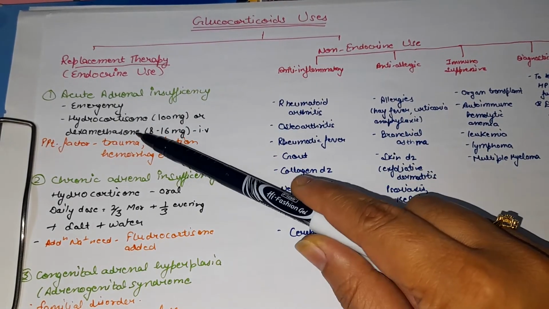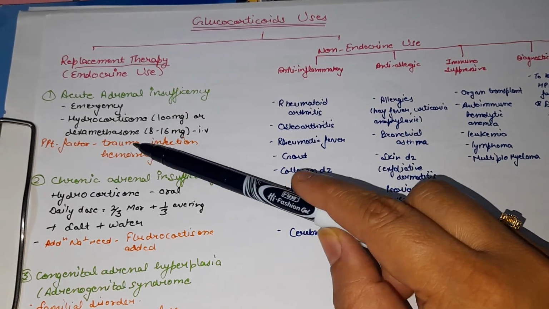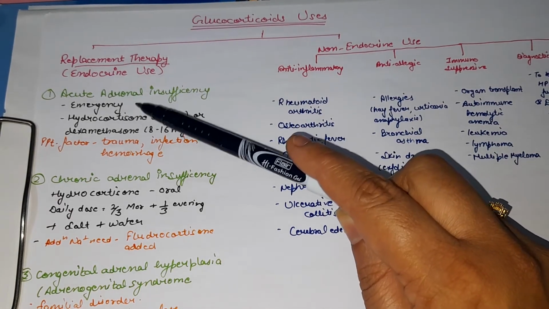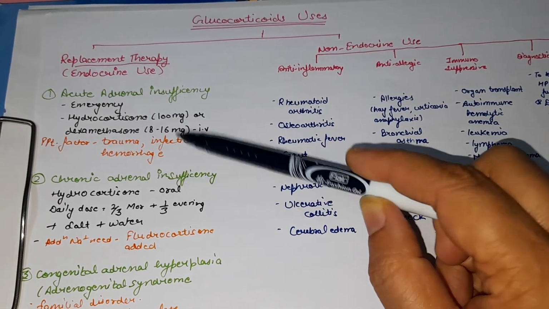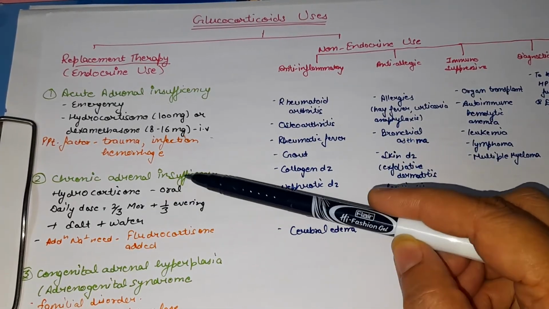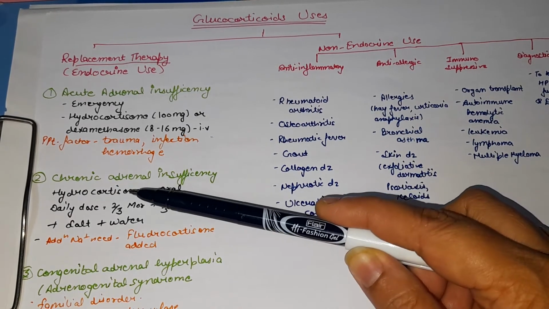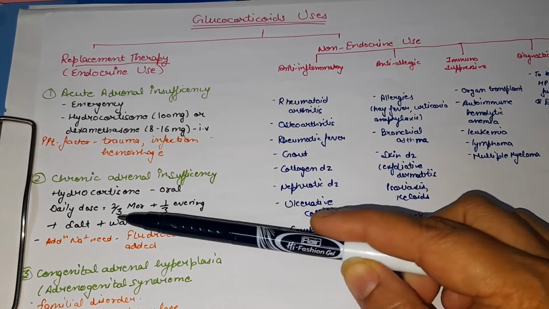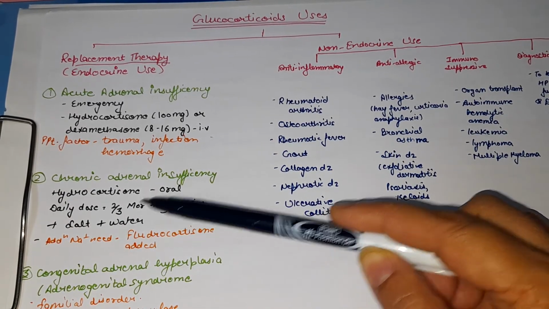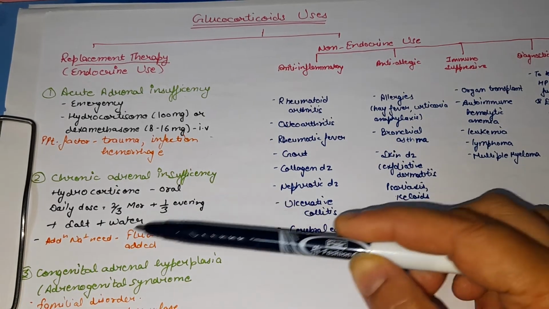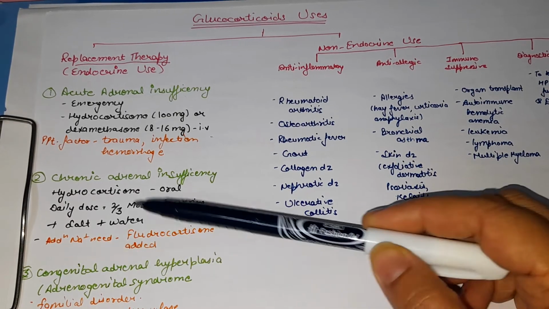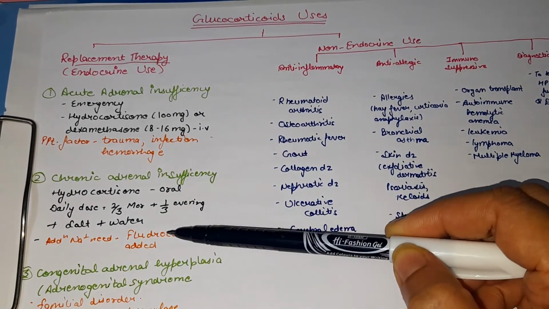In this, 100 milligram hydrocortisone IV is given, or we can use dexamethasone 8 to 16 milligram IV. The precipitating factor for acute adrenal insufficiency can be trauma, infection and hemorrhage. Next use of glucocorticoid is chronic adrenal insufficiency. In this, hydrocortisone will be given orally. The daily dose will be divided into two parts, 2/3 dose given in the morning and 1/3 dose given in the evening, plus we can give salt and water. In addition, if sodium is required, then fludrocortisone is added in this therapy.